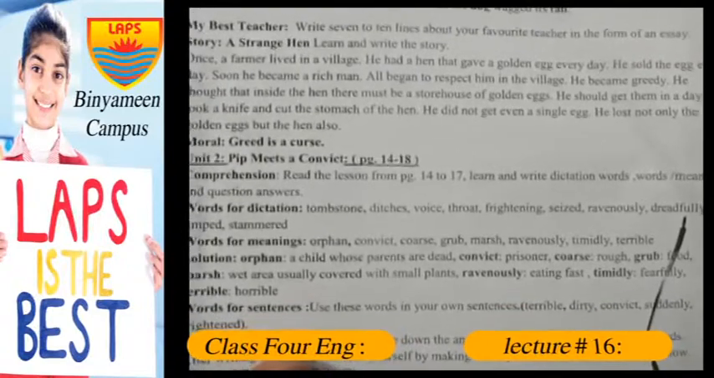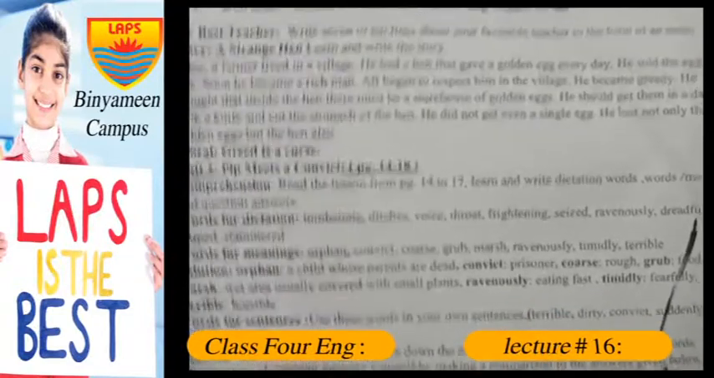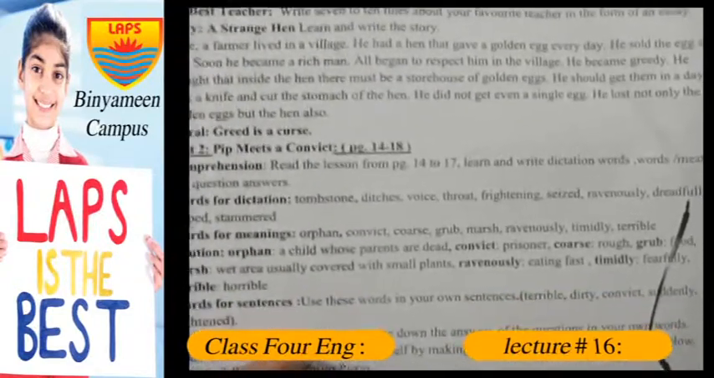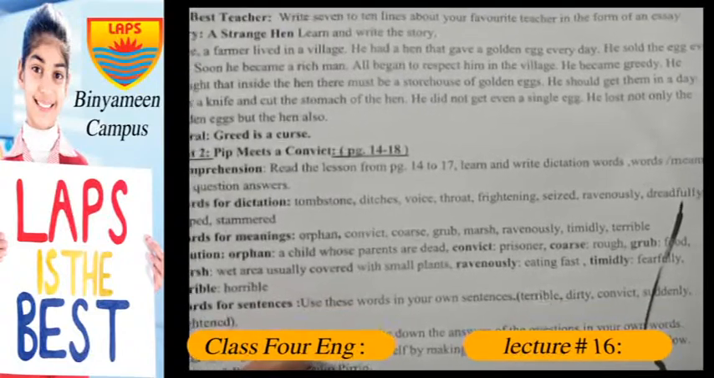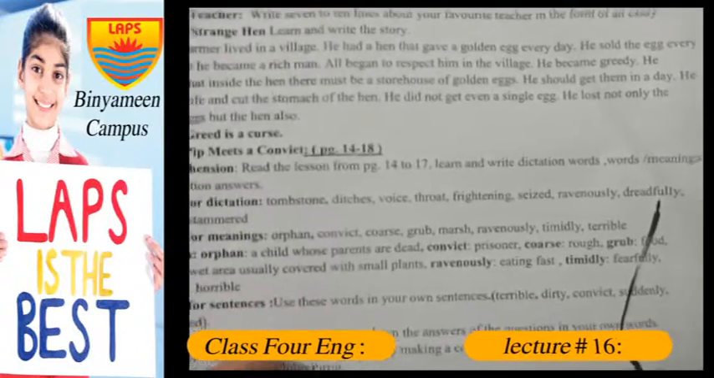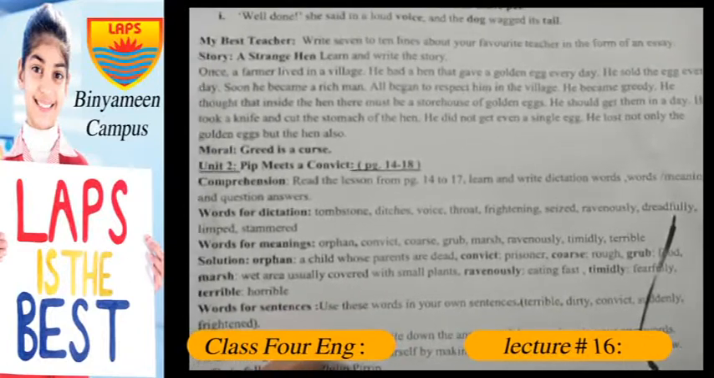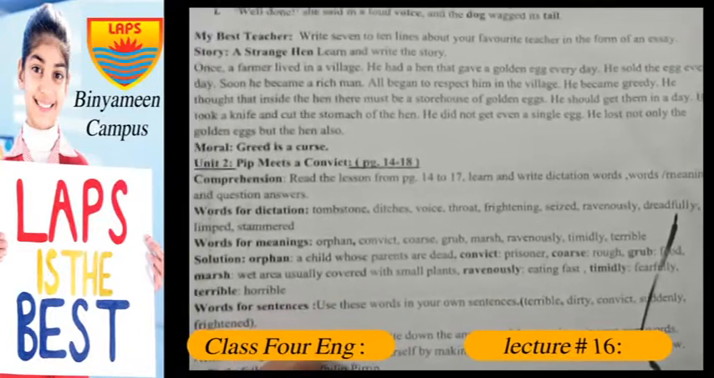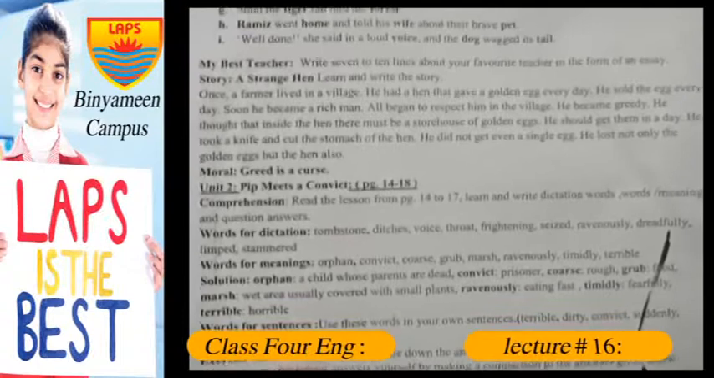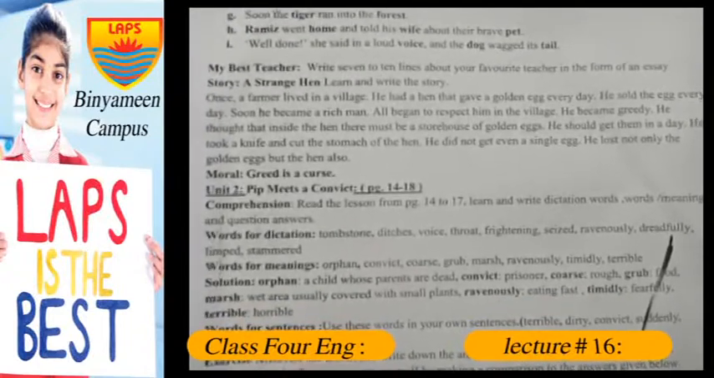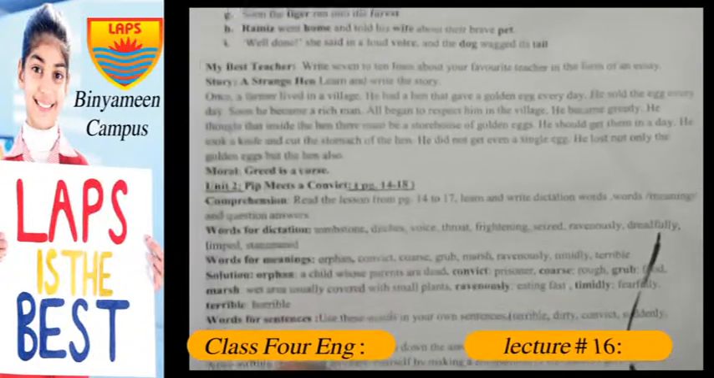If you haven't, then go read the story first thoroughly, and then find the words like the first one: tombstone, ditches, voice, throat, frightening, seized, ravenously, dreadfully, jumped and stammered. Now look for these words and mark them, underline them for your dictation.